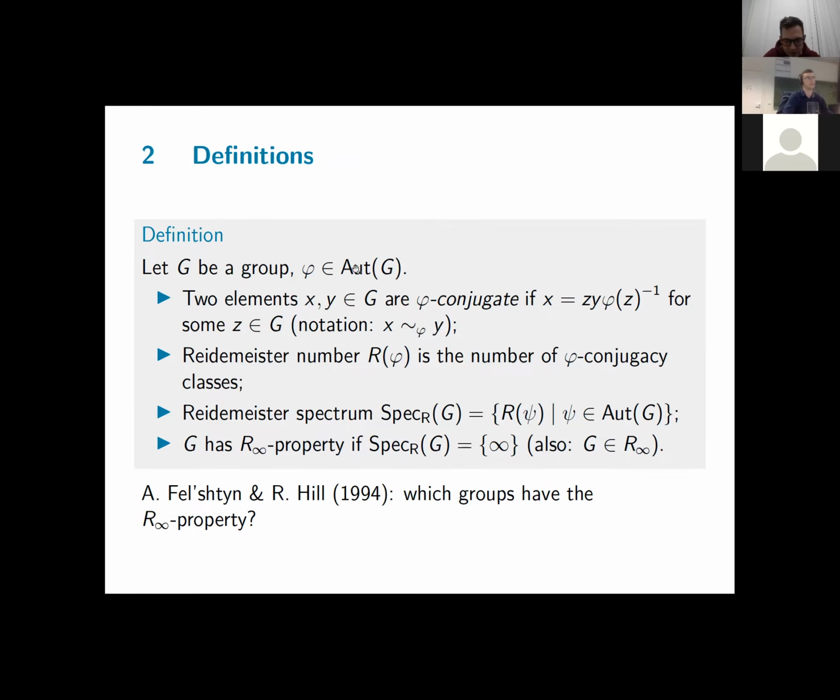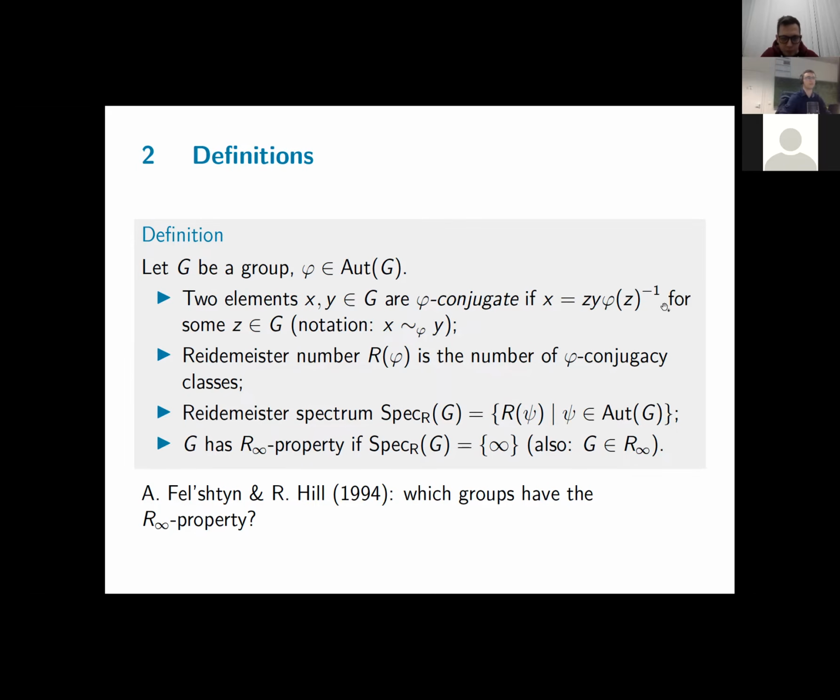So given a group G and an automorphism, everything up until now can work for endomorphisms of groups, and everything I will say works to some extent for endomorphisms. But for this talk, I will mostly be interested in just automorphisms. So given an automorphism, we define two elements of our group phi conjugate if this relation holds for some z in our group G. And this is precisely this sort of twist conjugacy relation that we saw earlier in the lifts of our continuous self map.